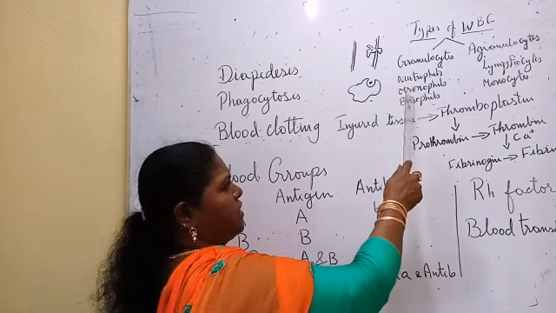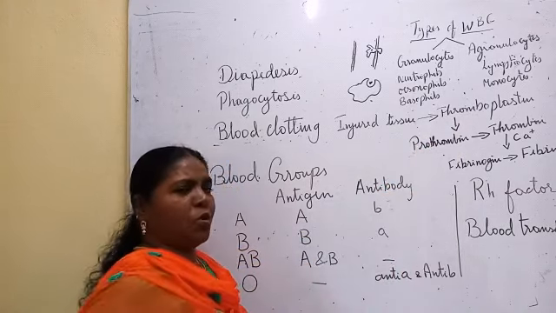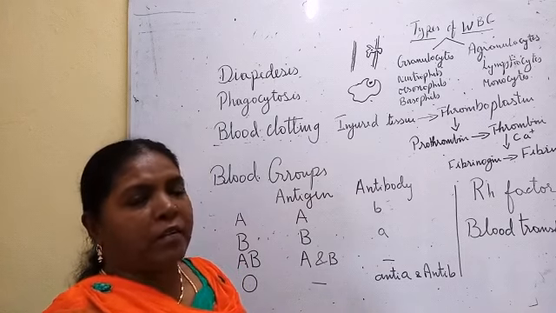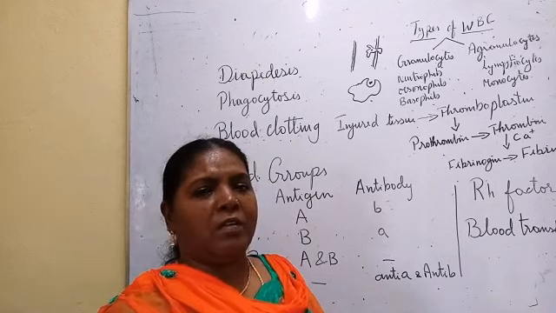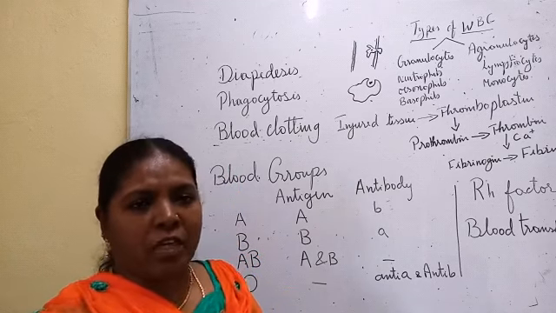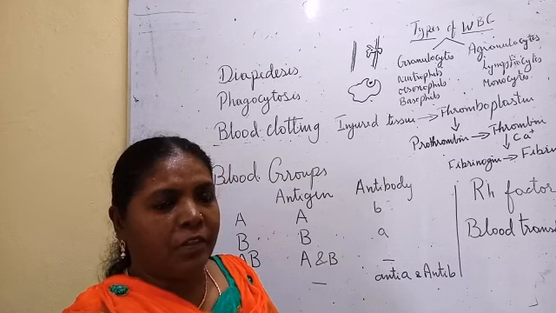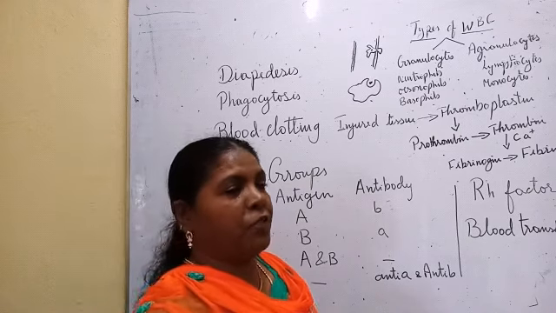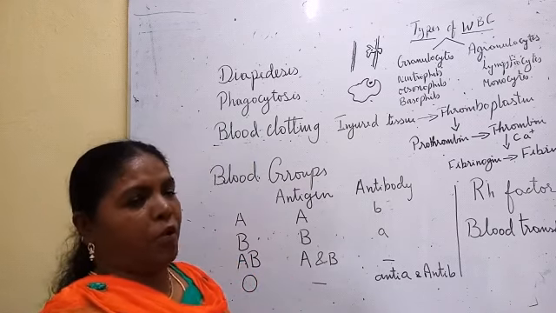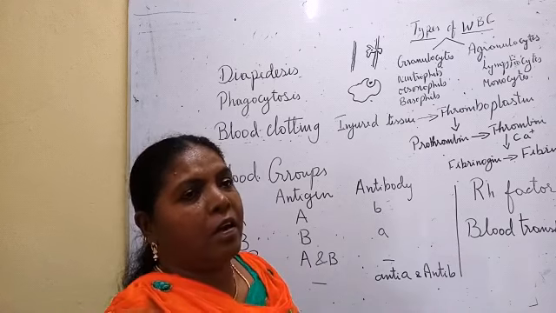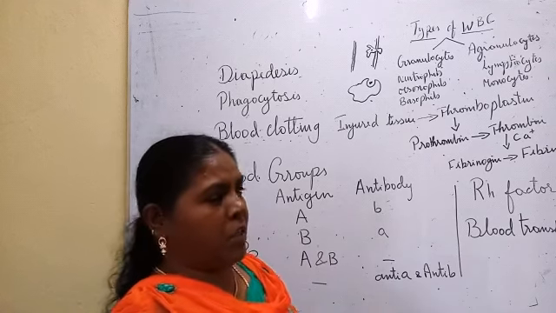They protect the body by producing antibodies, by engulfing the pathogens, by increasing the temperature. All these are the different functions they perform, given in a tabular column.